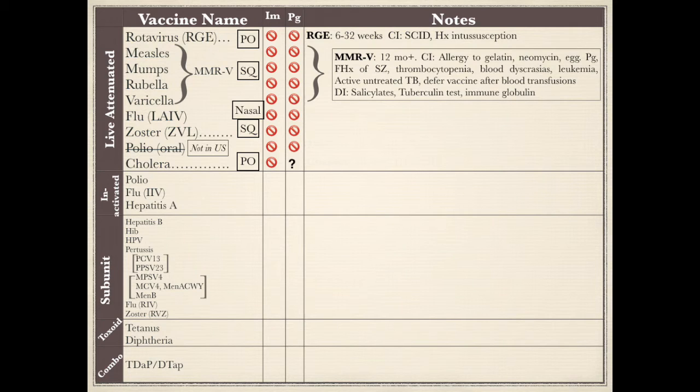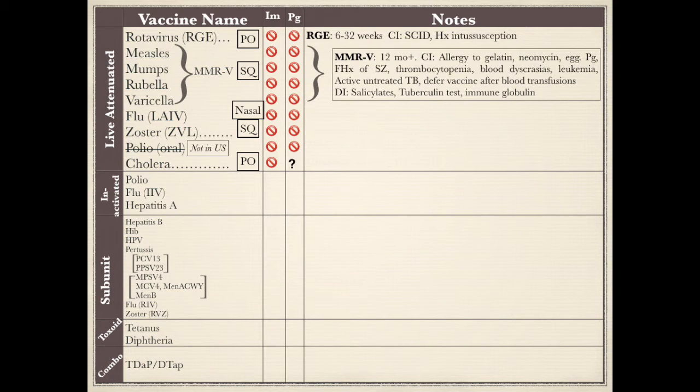Measles, mumps, and rubella are lumped into one vaccine. Sometimes varicella is added too. The CDC recommends that MMR and varicella vaccine for the first dose be administered separately to reduce the risk of fever and febrile seizure, but the MMR-V combination vaccine can be administered for the second dose. The varicella and the MMR vaccine have the same contraindications, precautions, and drug interactions. The minimum age of administration of this vaccine is 12 months.